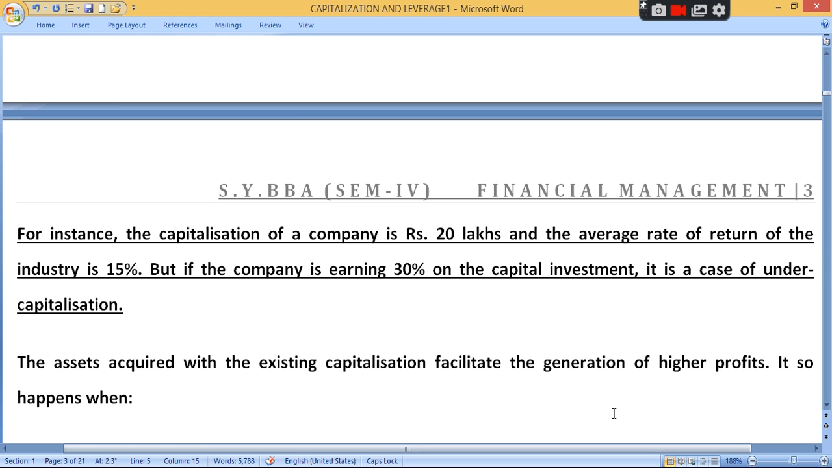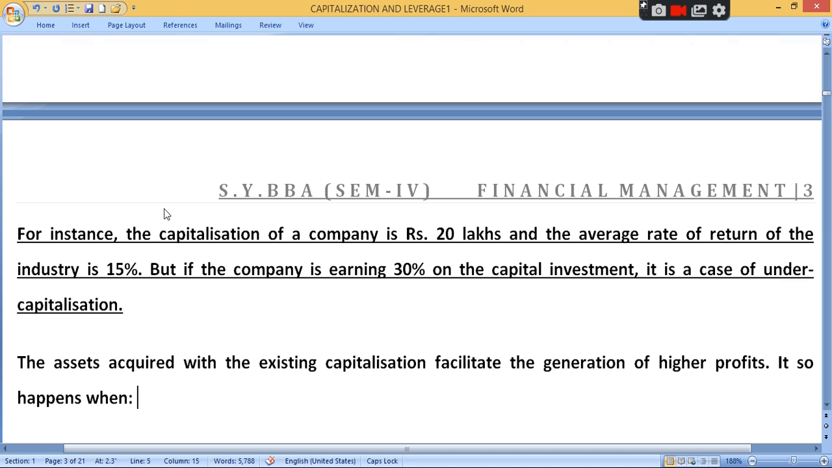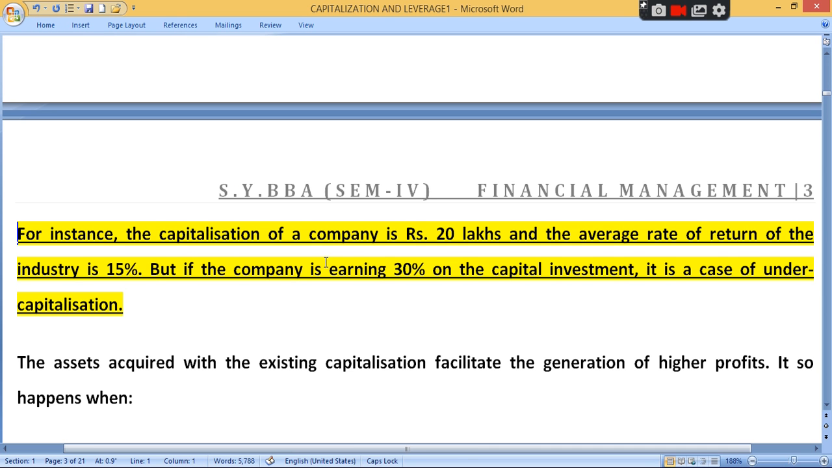Clear? So for example, the capitalization of a company is 20 lakh. You have to keep in mind this example. Clear? So here is, for example, the capitalization of the company is 20 lakhs and the average rate of return of the industry is 15%.